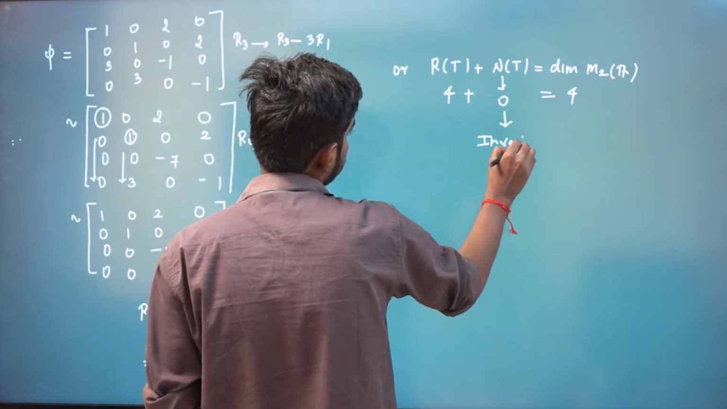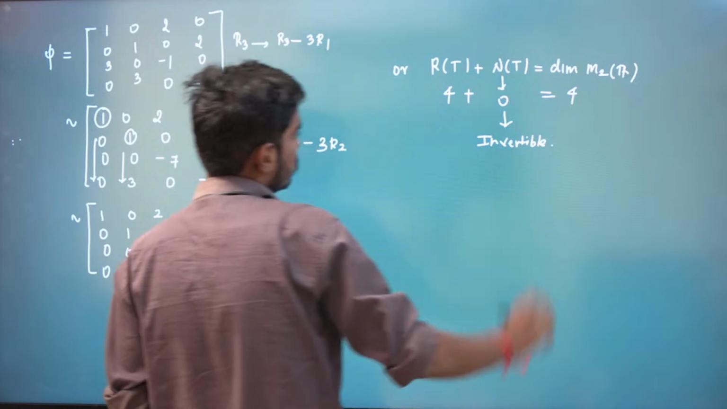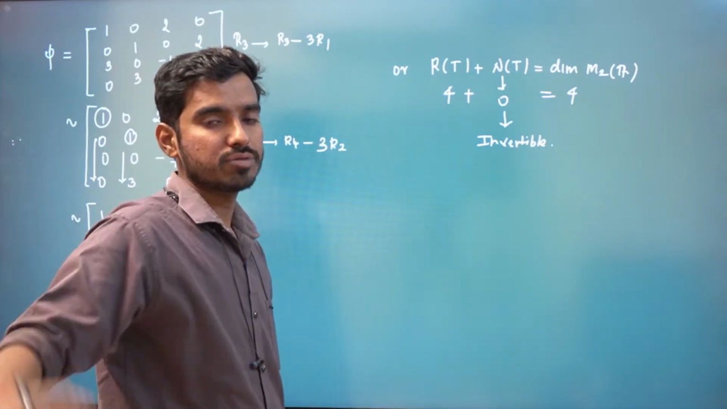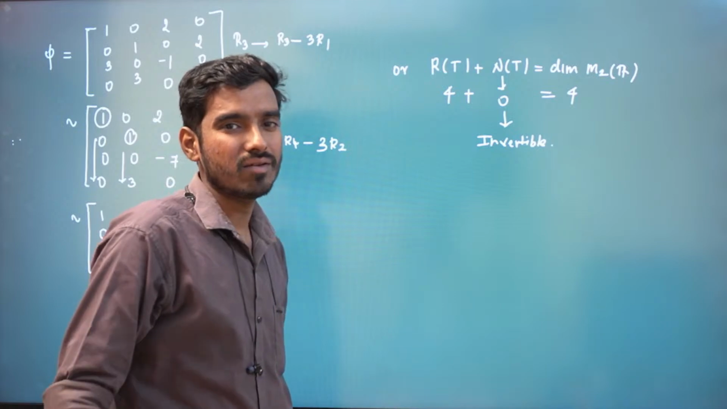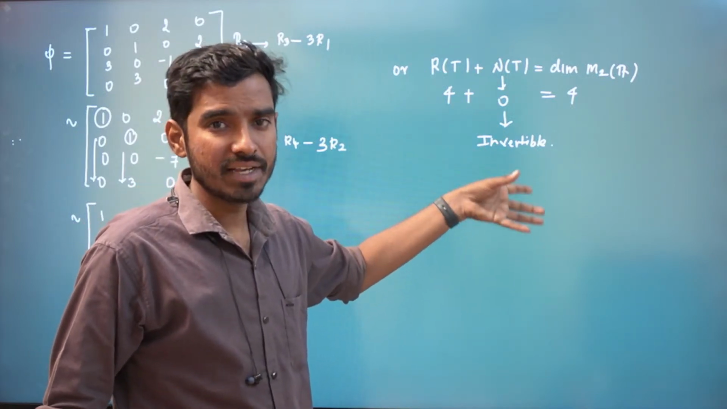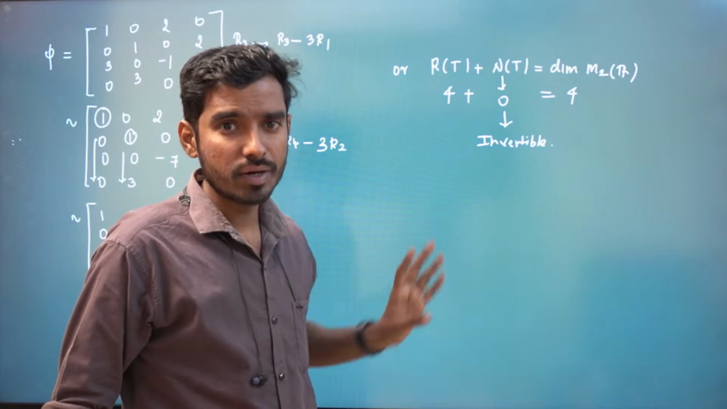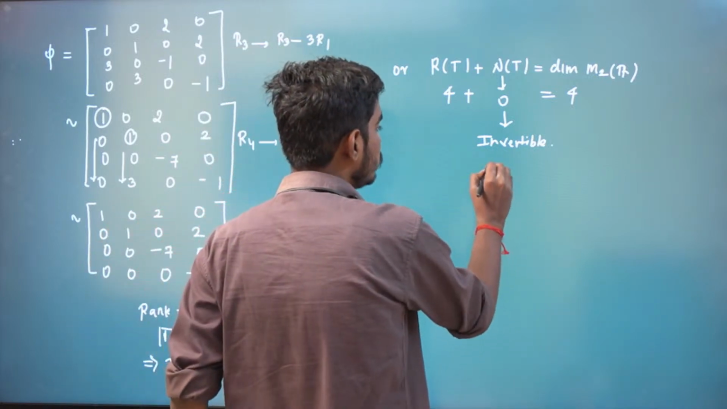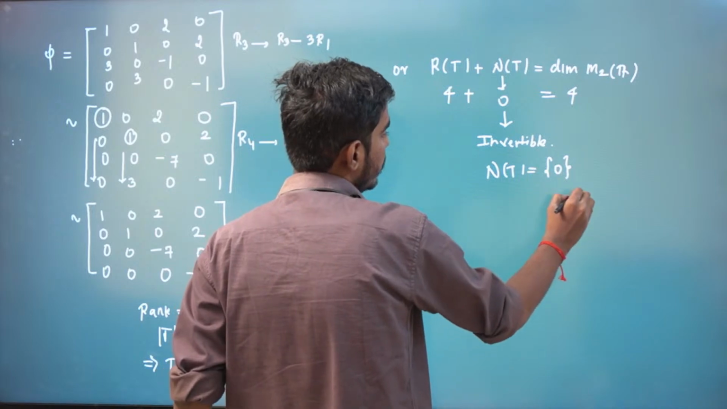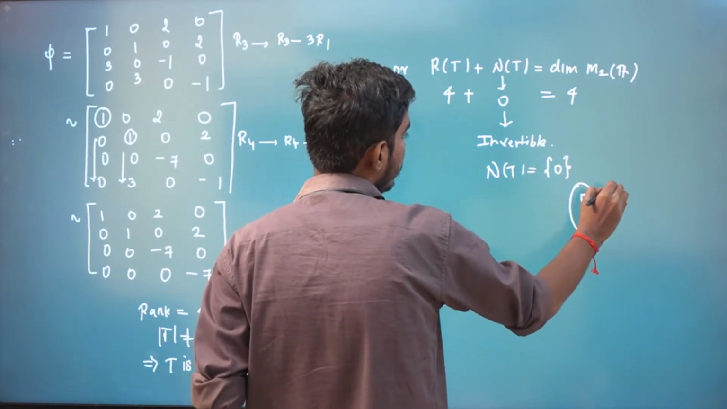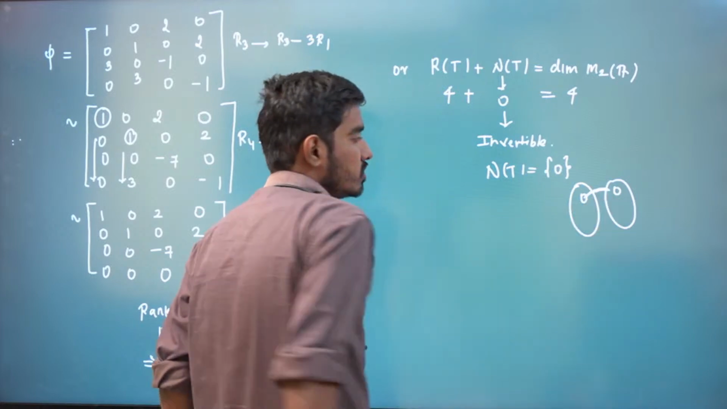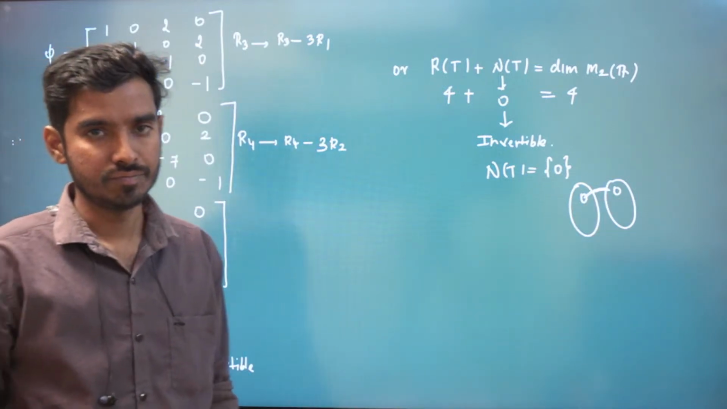It is invertible. That is, 0 vector is the only vector that maps to 0. What is nullity of T is 0? That means dimension of null space is 0. Dimension of null space is 0 means the null space will only have the 0 vector. So that means 0 is the only one that is mapping to 0. That's what it means, right?